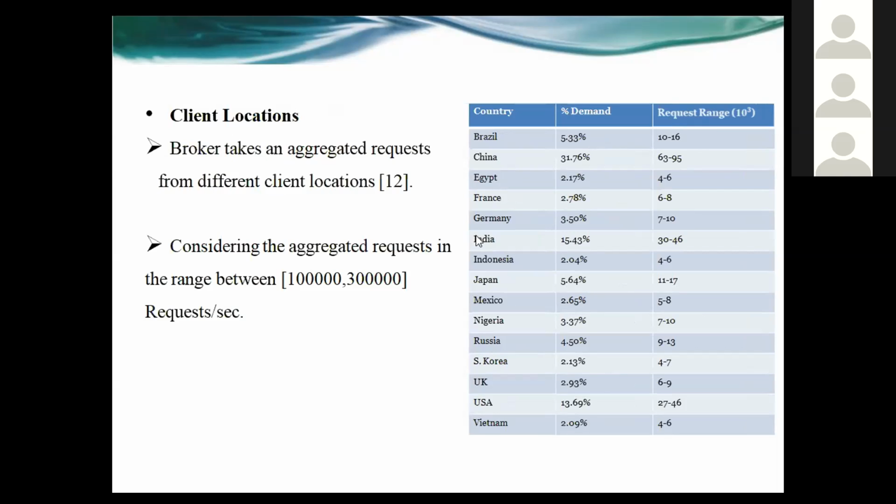Here, as I have already told, the broker takes the aggregated request from different client locations. The aggregated requests are taken from the range of 1 lakh to 3 lakh requests per second, and we distribute the requests throughout these client locations.